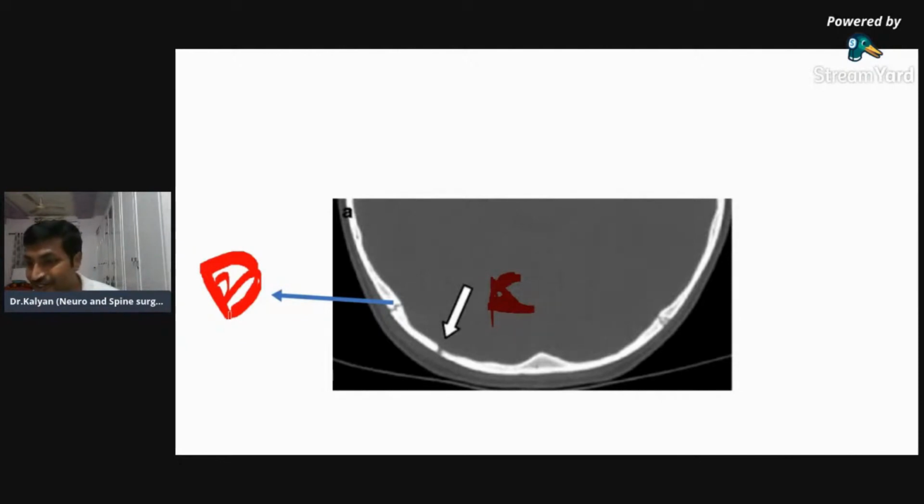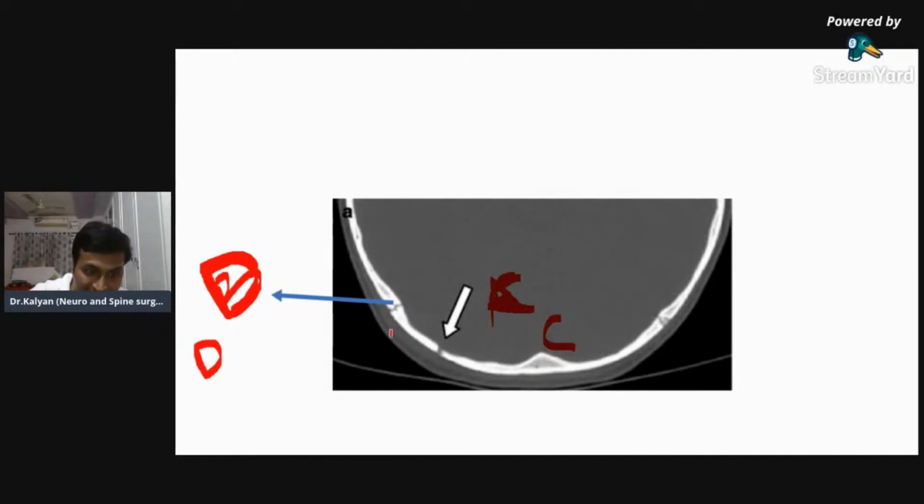Dr. Fayaz, can you try to look at it once again? This is C. Okay, this is D. So C is a fracture and D is a suture. Fine. Dr. Fayaz, C is a suture. Dr. Fayaz, can you try to revise? C is a suture. No.